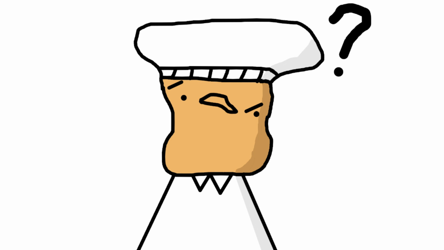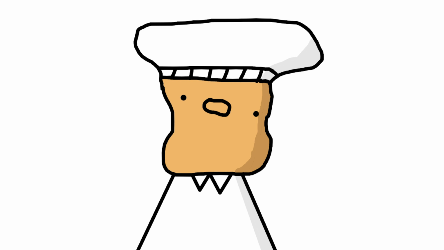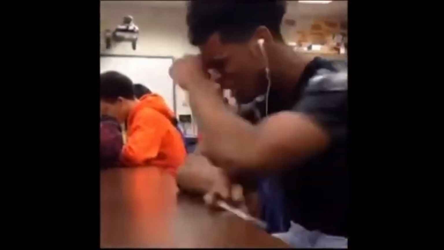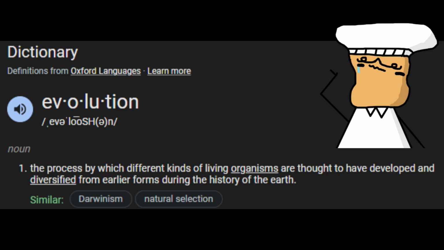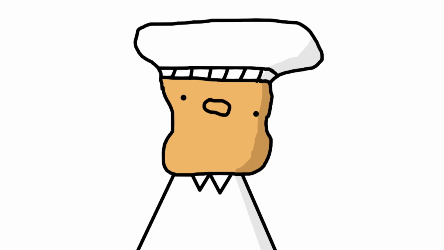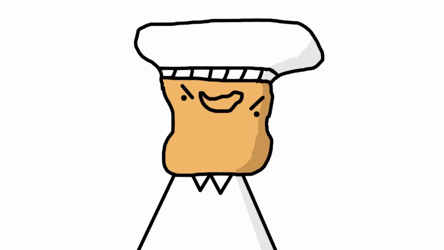So, do you know evolution like Pokemon? Well, that form of evolution is totally wrong. But the real definition of evolution is the process by which different kinds of living organisms are thought to have developed and diverged from earlier forms during the history of Earth. Yeah, that's just the bare minimum definition of it. But I'm gonna tell you some real hard evidence that you are related to a fish.